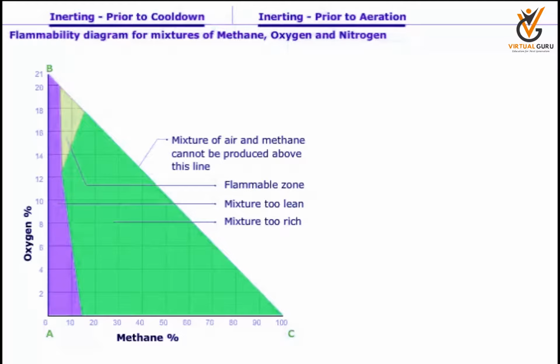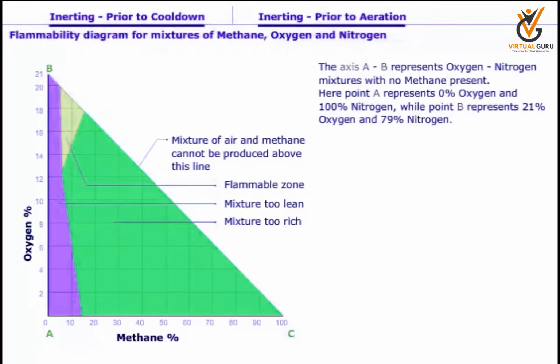The diagram is segregated based on the behavior of the mixture. This diagram assumes complete mixing, which in practice may not occur. The axis AB represents oxygen-nitrogen mixtures with no methane present. Here, point A represents 0% oxygen and 100% nitrogen, while point B represents 21% oxygen and 79% nitrogen.